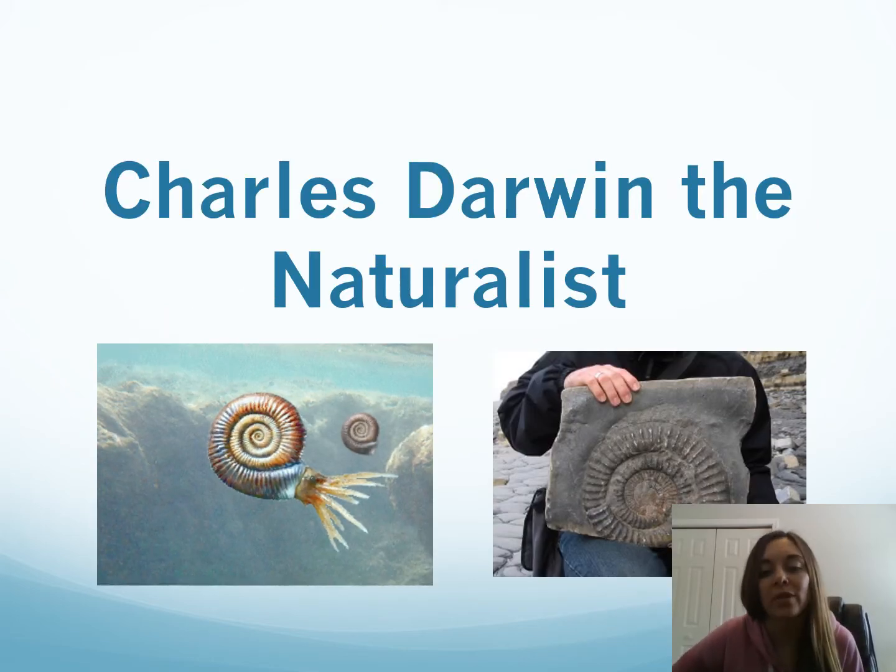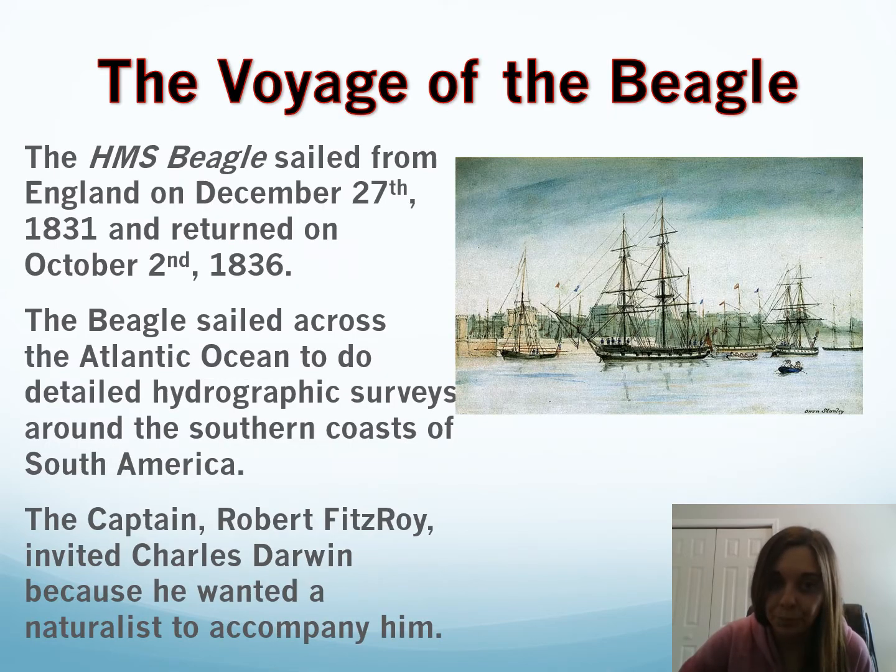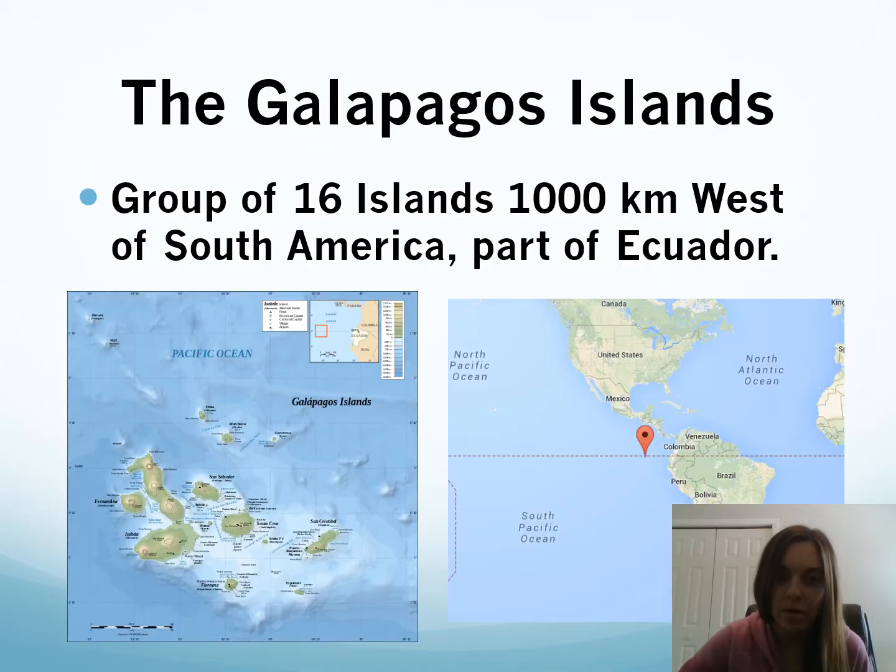Now, here's Charles Darwin, the naturalist. He is the most famous name in evolution. So, Charles Darwin was on this voyage aboard this ship called the HMS Beagle. It sailed across the Atlantic Ocean, and he was aboard this ship as a naturalist. A naturalist is someone who is looking at nature, looking at species, collecting specimens of plants, animals, anything along those lines. Now, once they reached the Galapagos Islands, this is when things got interesting.